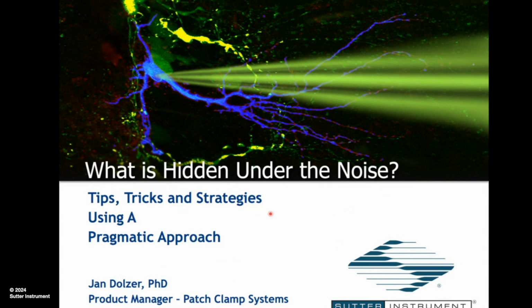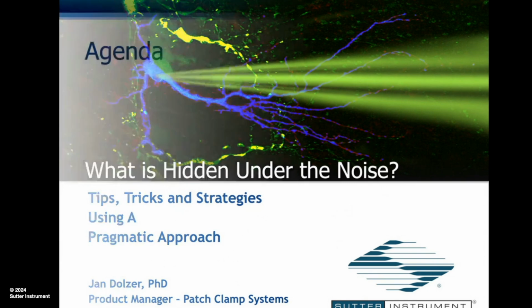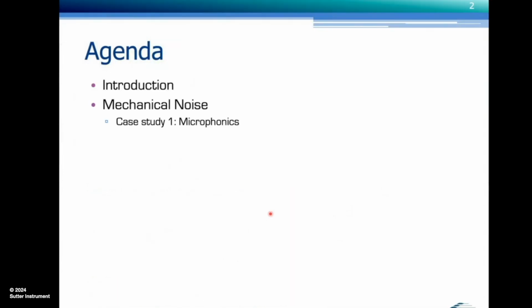That's why I will not so much focus on the science, the rocket science behind what makes up noise, but mostly on pragmatic approaches. I will very briefly introduce what is noise, then talk about mechanical noise. And here I'll present one case study, microphonics, an anecdote from my own grad student time.